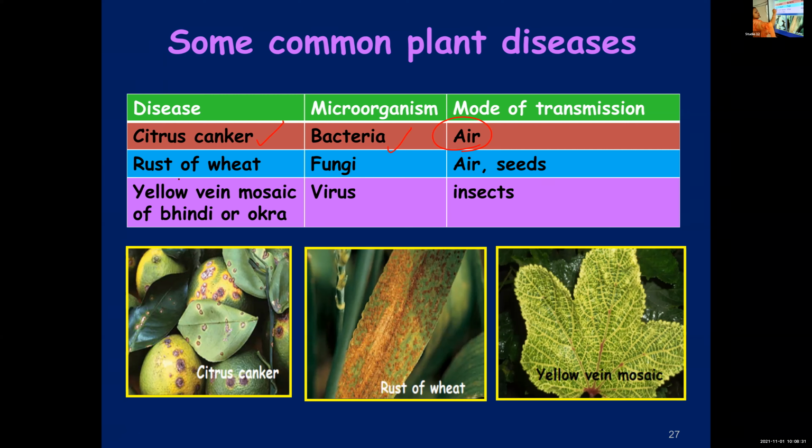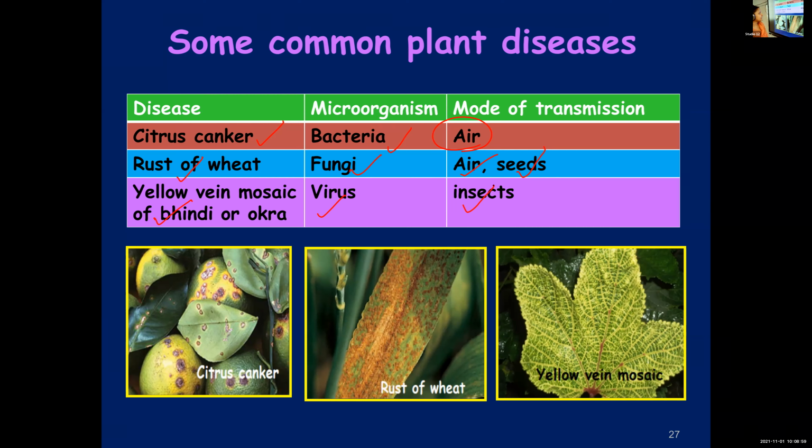Then rust of wheat is a fungal disease. It can be transmitted through air and spoiled seeds. Then yellow vein mosaic disease is a viral disease. It is transmitted through insects. Once again, citrus canker, rust of wheat, and yellow vein mosaic disease of bindi or okra or lady's finger.